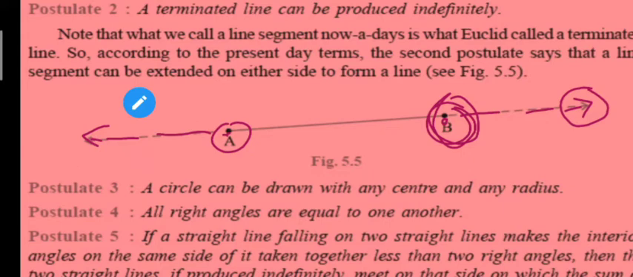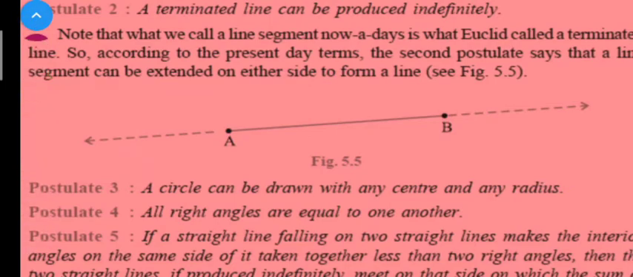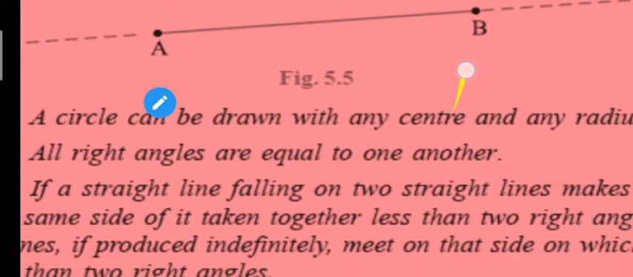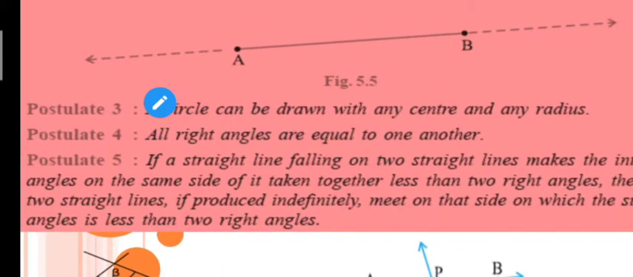Okay, let us see our assumptions or postulate 3. A circle can be drawn with any center and any radius. What is it saying? It is saying that you can draw a circle with any center and any radius. I think it is very simple, and it is clear to you that if you want to draw a circle of any radius, you can draw it. So this is postulate number 3, and after that postulate number 4 is saying that